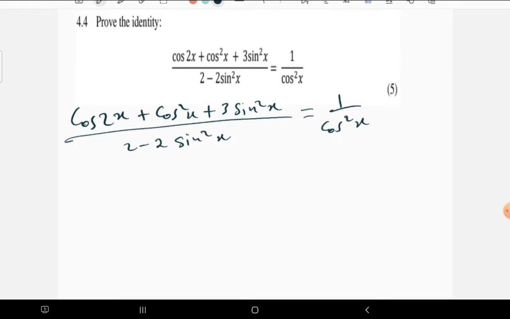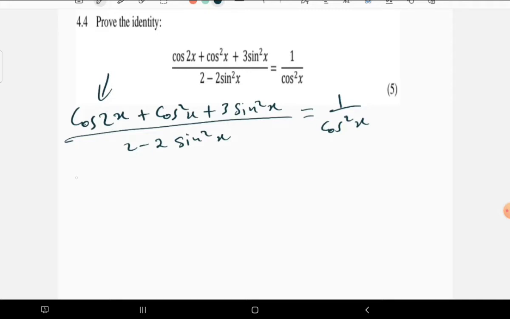The idea is to change what is changeable. For example, that one, cos 2x, is a target. We need to change that one because it's a compound, a double angle. How do we change it? I think we need to use sine and cos, because we have sine and cos over here. Let's just change it to a form of sine and cos, because we can't run away from a trig ratio there, since they are already there.